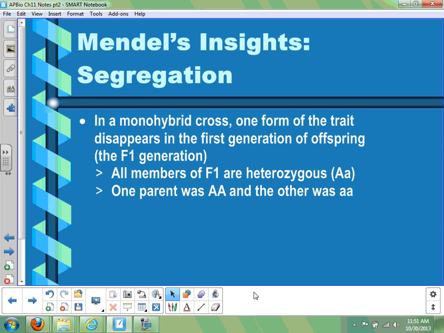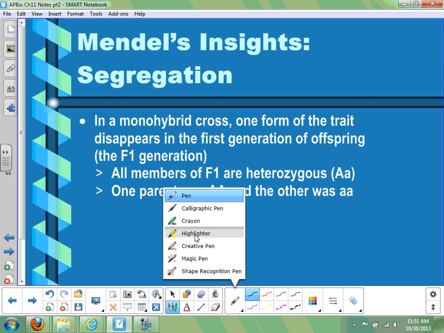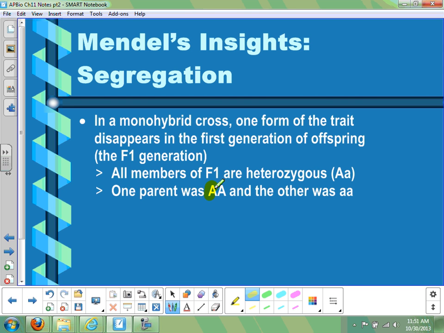The reason is that in the P generation, one parent had two dominant alleles and the other had two recessive alleles. The only way they could pass on to their offspring is for one parent to pass down the only allele they had, a big A, and the other parent to pass down a little a. That's the only possible combination for those offspring.